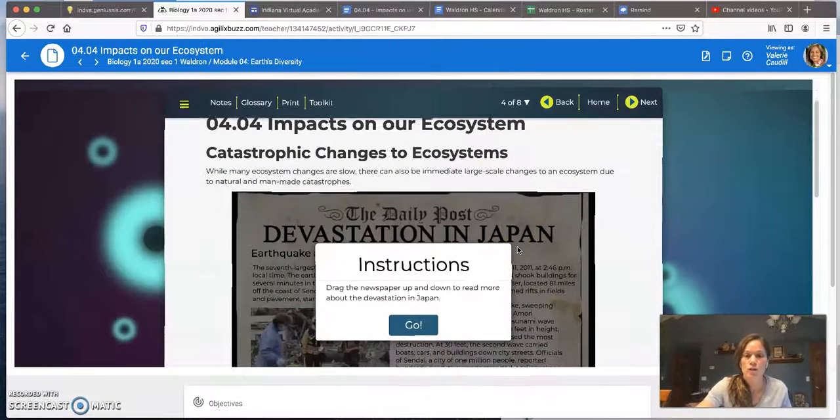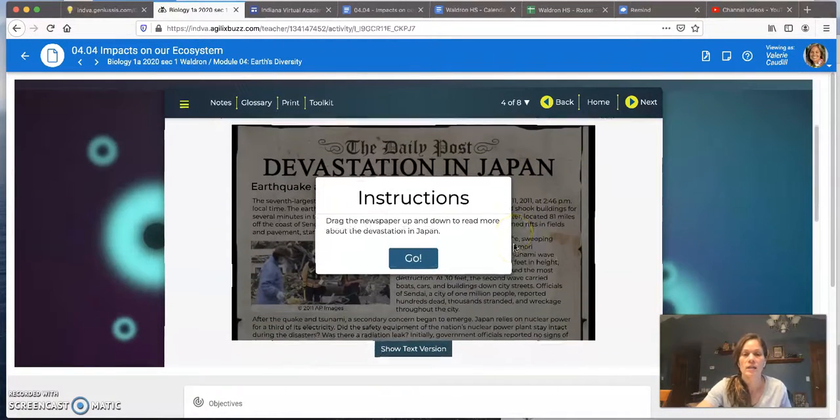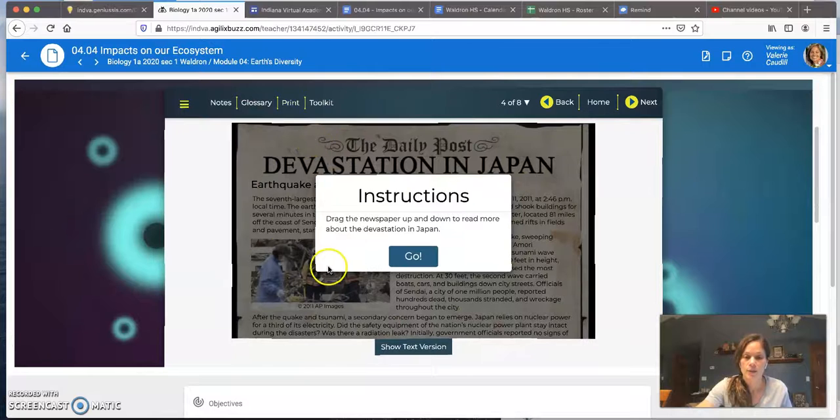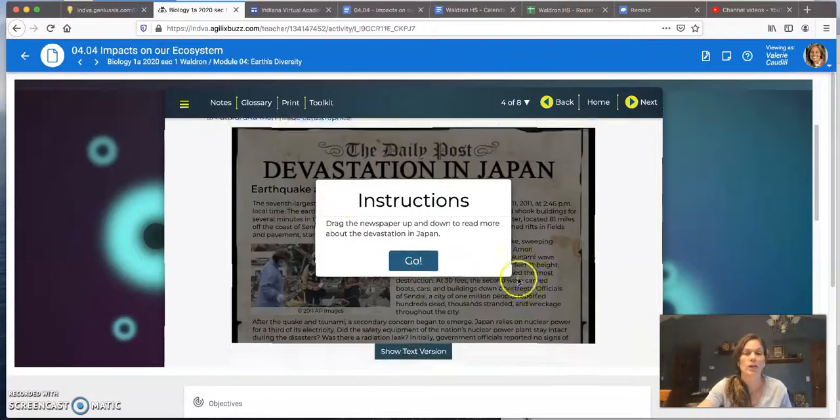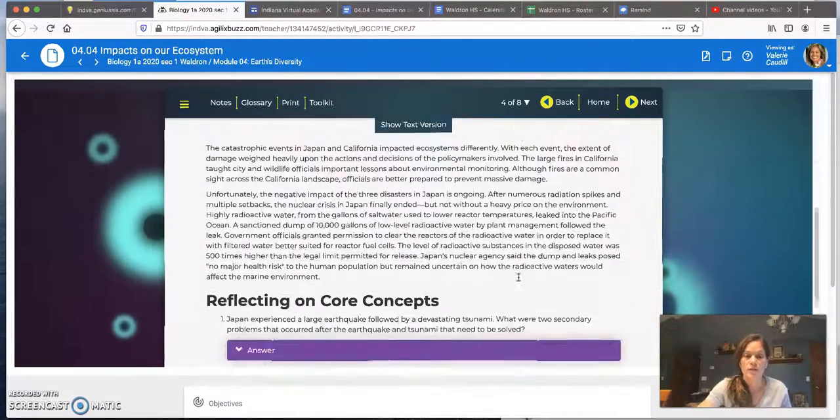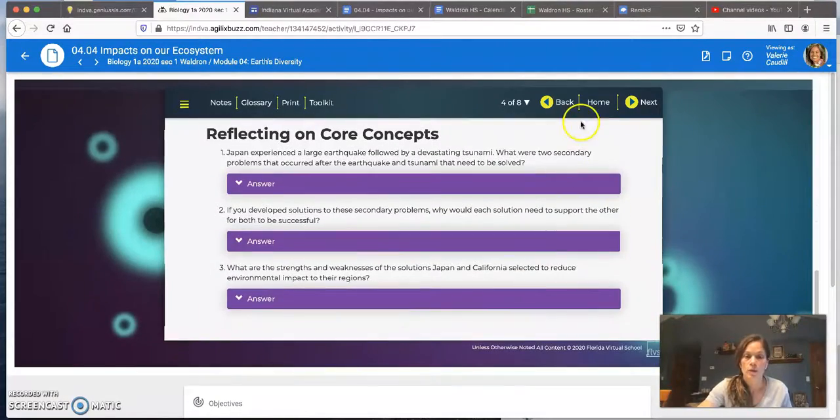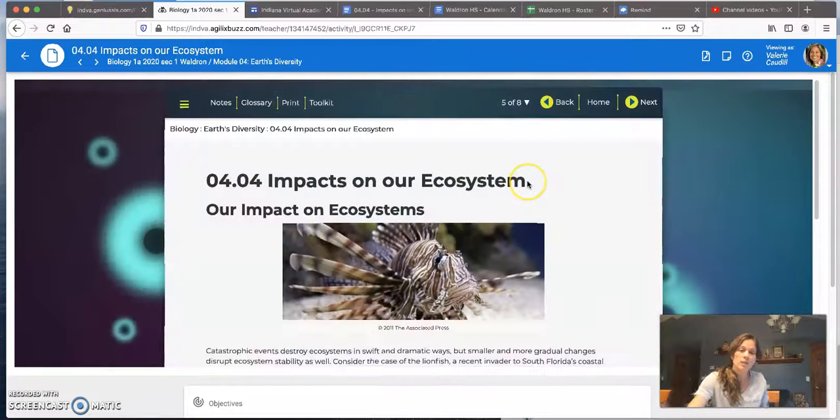Then we have the catastrophic changes to ecosystems slide. Here they're talking about some catastrophes that have happened. So when you're ready, click on go and work through that interactive. Then you have some more core concepts to review here as well. Make sure you're documenting this information on your notes handout as needed.